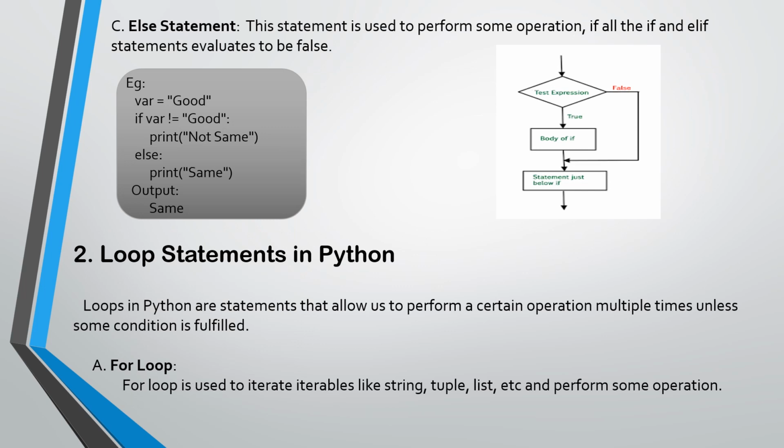Third, the else statement. This statement is used to perform some operation if all the if and elif statements evaluate to be false. Example: where value is good. If where is not equal to good, then print not same, else print same.